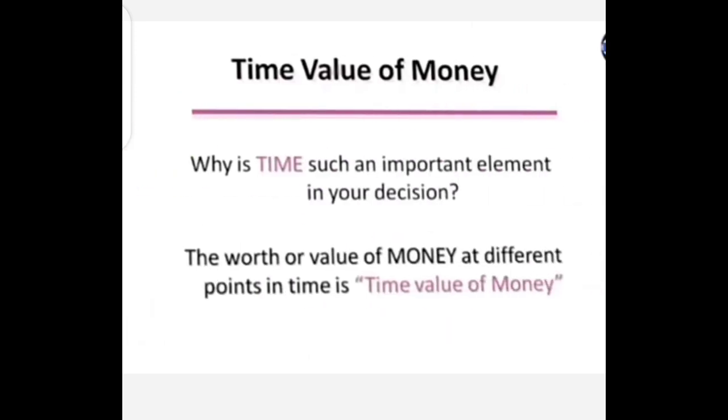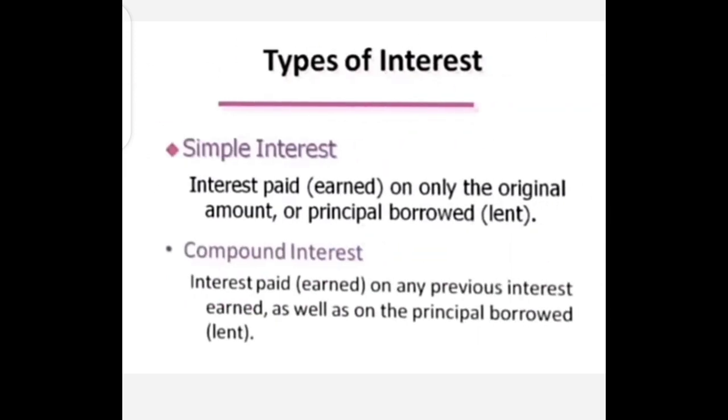So what is the time value of money? Why is time such an important element in your decision? It affects the worth of money. The worth of value or money at different points in time is the time value of money. So what are the types of interest rate? There exists the simple interest rate and there exists the compound interest rate. Simple interest rate is the simple amount of sum that is used as an interest. Then we have the compound interest. Compound interest is the interest over the interest.